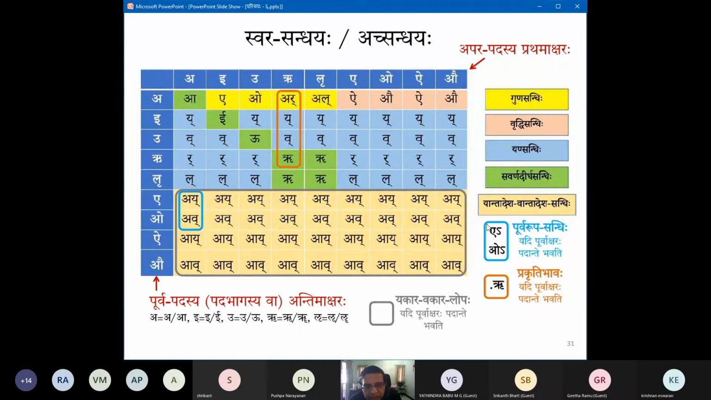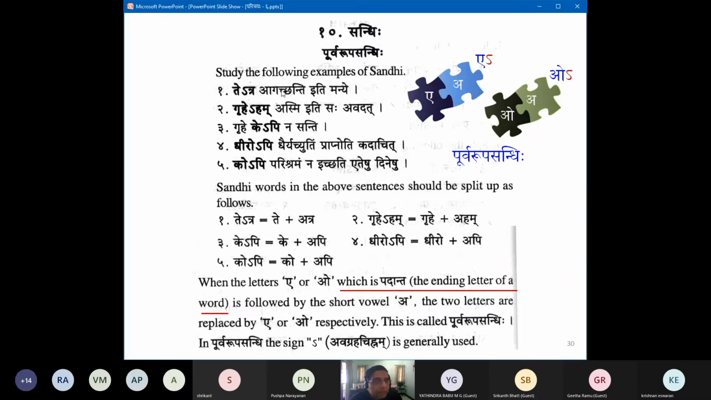So you can't do this trick inside a word. You have to do it between words only. You are allowed this Purva Rupa Sandhi. Okay. And also it's a Vikalpa. You are allowed this instead of that. Okay. So Vikalpa means optional. Okay. So all right, let us read on.